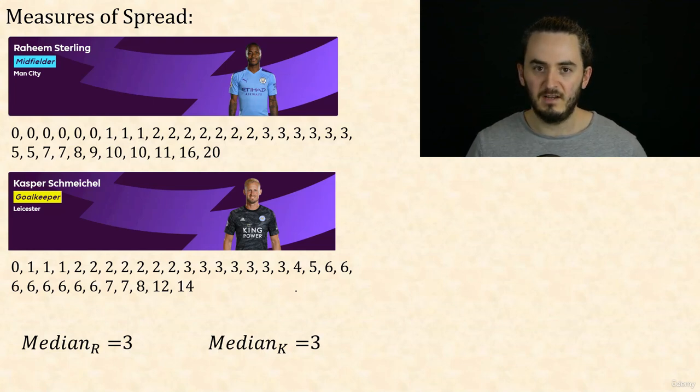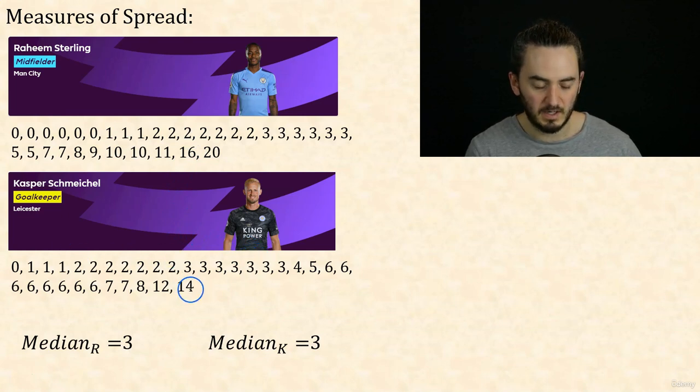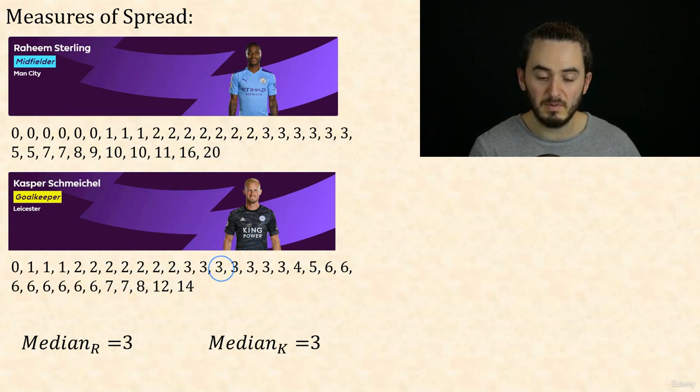So let's try to analyze the spread of data. Now, just looking at it, there does seem to be a bit of a difference. Just from glancing at the data, it seems like Sterling has a few more very low and very high scores, and Kasper Schmeichel's scores seem to be fewer very low, fewer very high, but more concentrated in the middle. So maybe a bit more bunched together, maybe a bit more consistent.